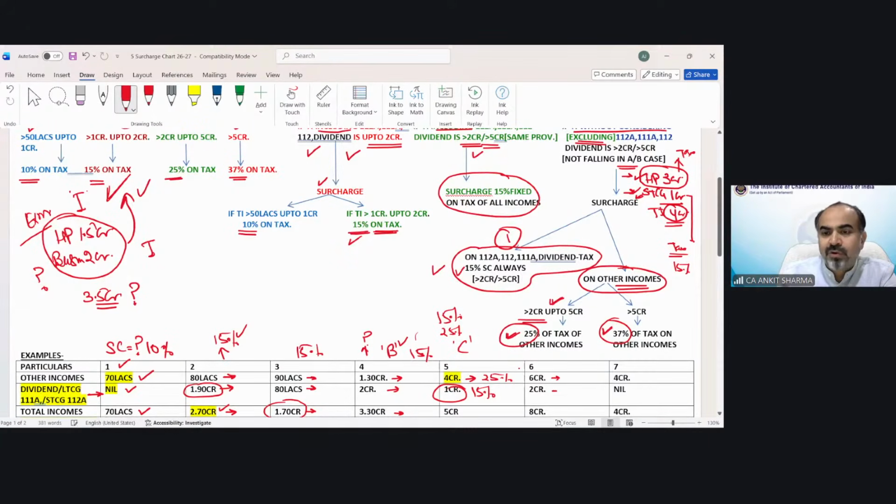Chalo. Sixth case. 6 crore, 2 crore, 8 crore. Now you already know C case applicable. On this 6 crore, the surcharge rate would be 37% and 15% on this tax. Now, can you tell me the 7 case? The correct answer for 7 case? The 7 case would fall in case number 1, because no special rate of income has been given. So it would be part of category 1. And because it exceeding 2 crore up to 5 crore, the surcharge rate would be 25%.